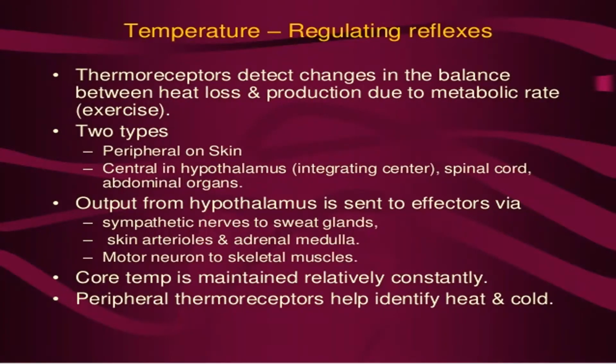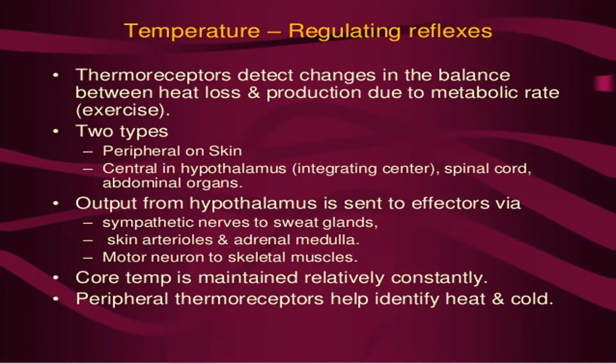Temperature regulating reflexes. Thermoreceptors detect changes in the balance between heat loss and production due to metabolic rate and exercise. Two types: peripheral on skin, central in hypothalamus. Integrating centers are hypothalamus, spinal cord and abdominal organs. Output from hypothalamus is sent to effectors via sympathetic nerves to sweat glands, skin arterioles and adrenal medulla, and motor neurons to skin muscles.